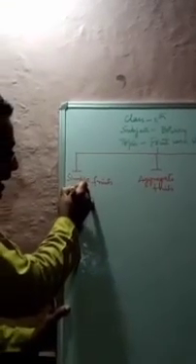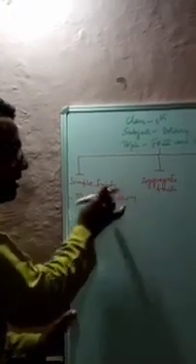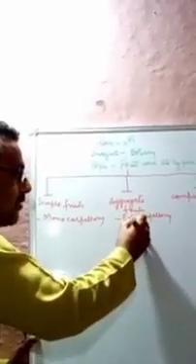Now, in the case of simple fruits, it is mainly the monocarpellary flower, that is, only a single ovary takes part in the formation of the fruit. In aggregate fruits, it is the polycarpellary apocarpous flower, where the carpels are free. So there are many carpels, that is many ovaries, that take part in the formation of the fruit, and each ovary is considered as a fruitlet.